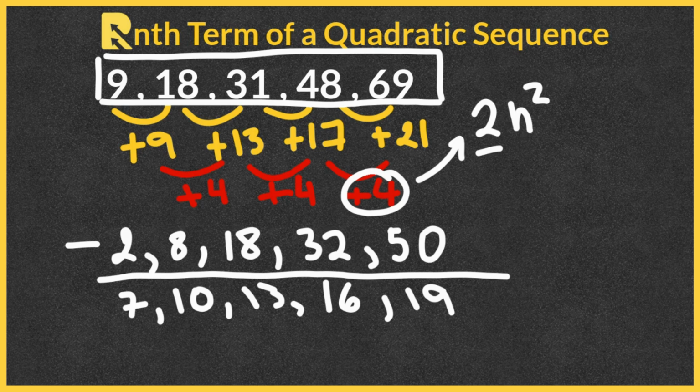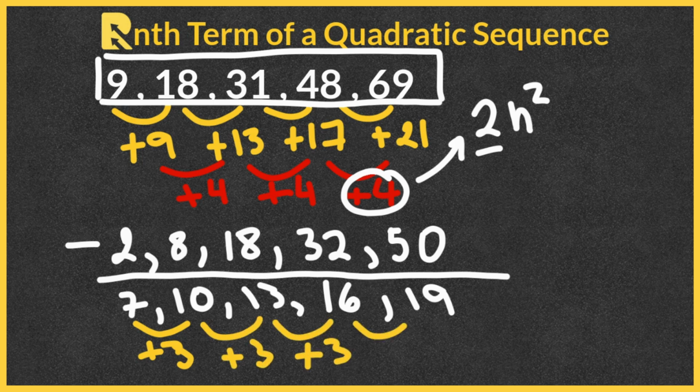So let's find the difference between these terms. From 7 to 10, we add 3. From 10 to 13, we need to add 3. 13 to 16, we add 3. 16 to 19, we add 3. We now notice that we have a linear sequence because the difference is the same each time.